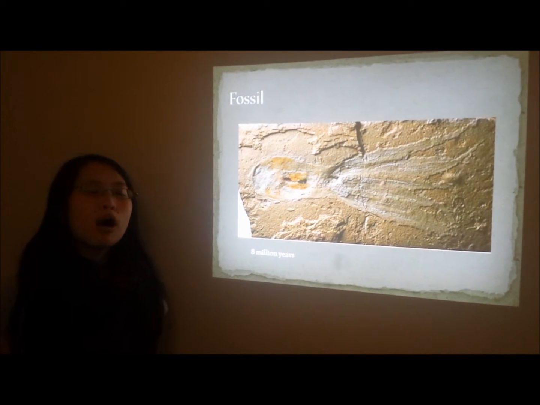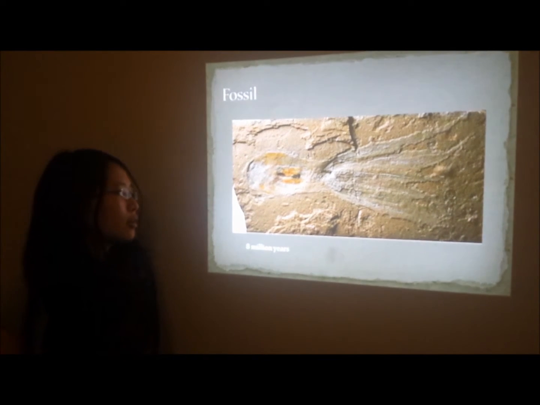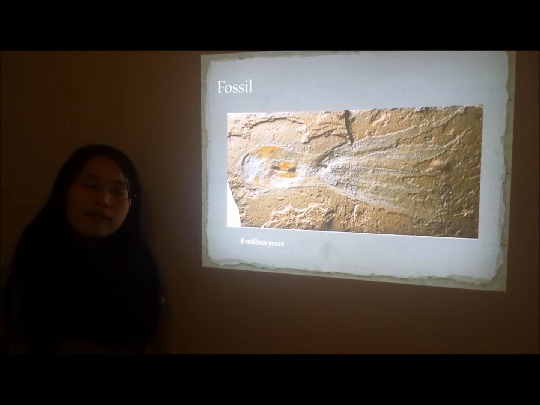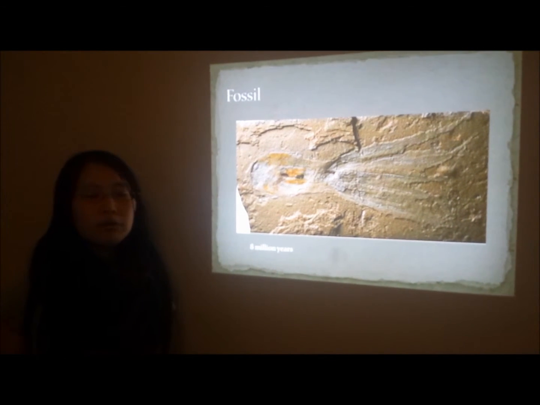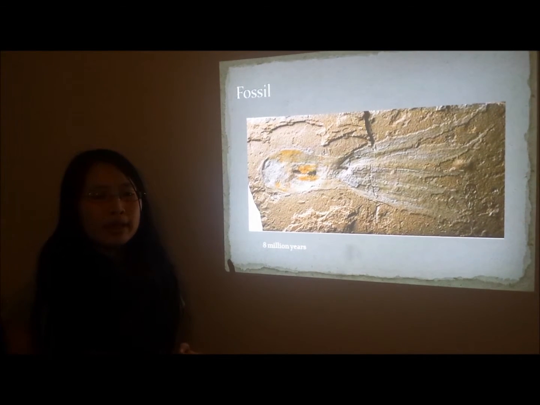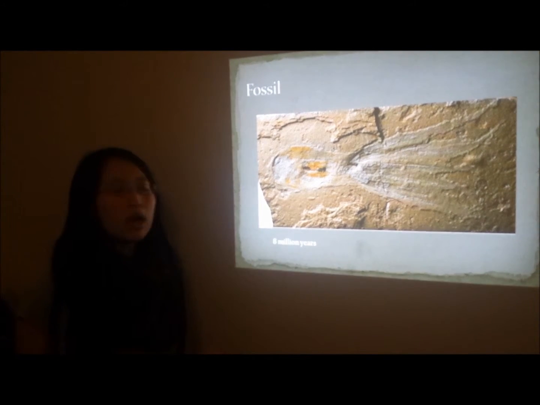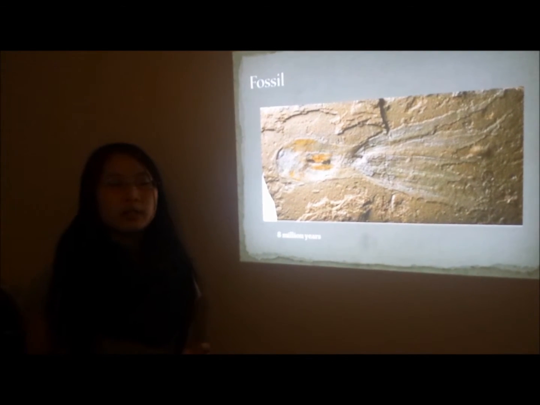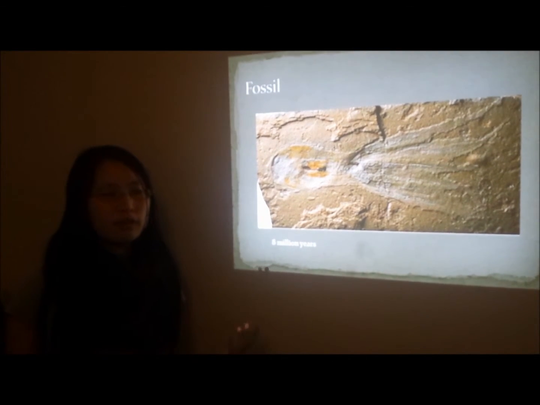This is an example of a fossil of an octopus. Now this one is about 8 million years old. Fossils of octopus are actually quite rare due to the fact that octopuses don't have any bones. They lack hard parts of their body, which are the parts of an organism that usually become fossilized and then provide a fossil record.